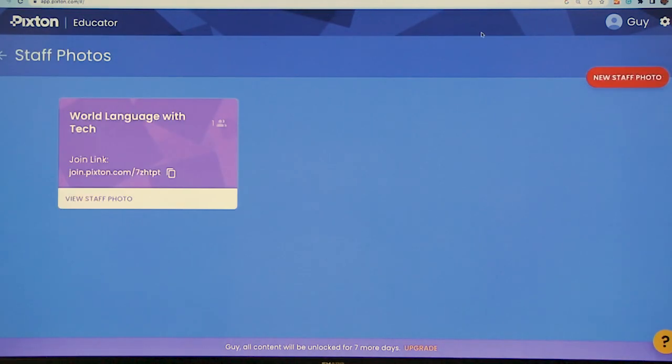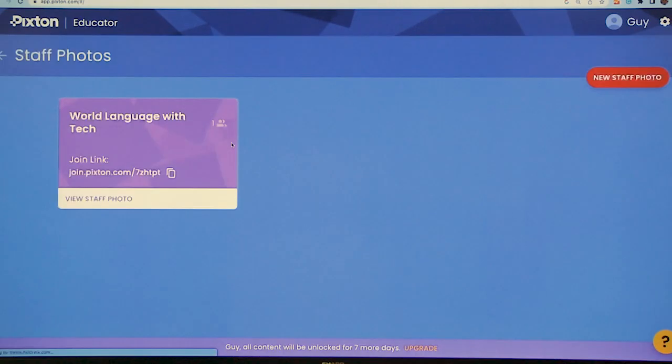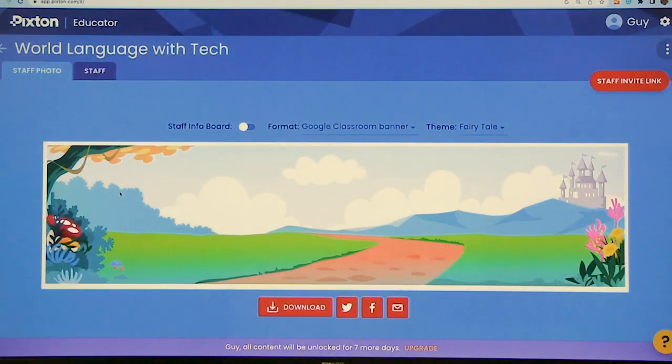Yeah, if you open your staff photo, the link is right there. So anyone who gets the link can add themselves as a staff member in your photo. Okay, so the link would be the staff invite link.